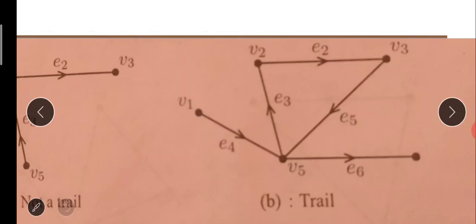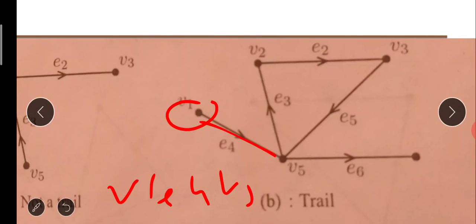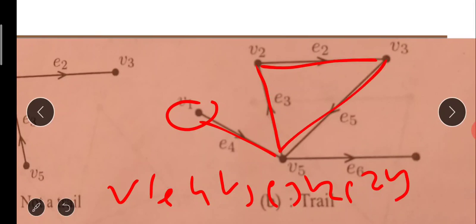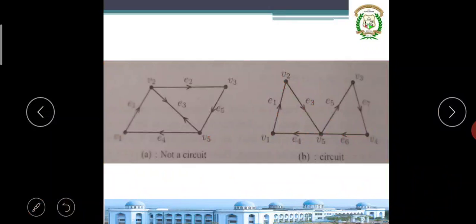He's writing: first started from V1, through edge 4 he will reach V5, V5 to V2 through this edge, then V2 to V3, V3 to V5. He is traveling this way. That is called a trail because no edge is repeated twice.